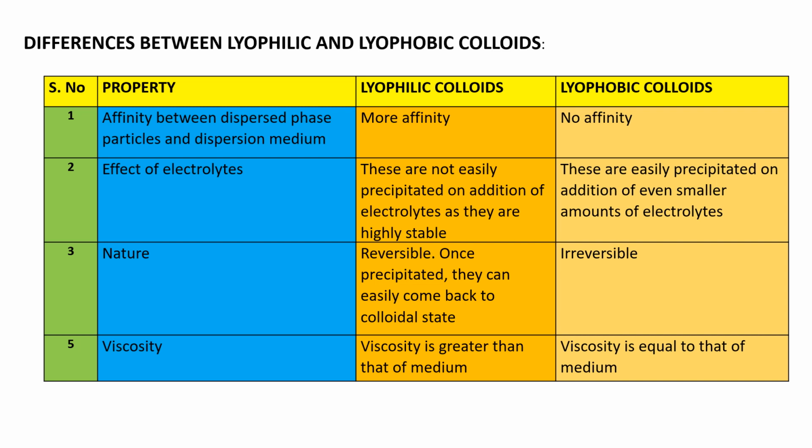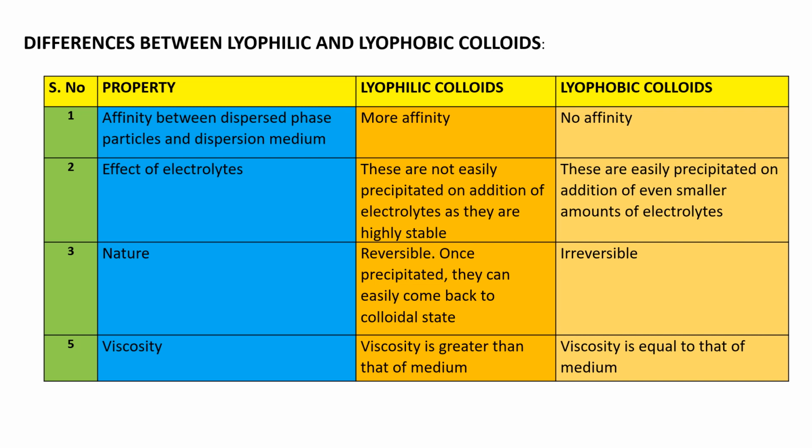Next, the important question, differences between lyophilic and lyophobic colloids. I have divided this into four columns: serial number, name of the property, lyophilic and lyophobic colloids. The first one is the affinity between dispersed phase particles and dispersion medium. In lyophilic colloids, we see that there is more affinity. In lyophobic colloids, we see that there is no affinity between dispersed phase and dispersion medium.